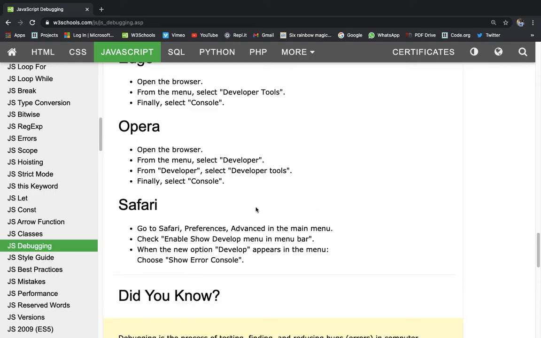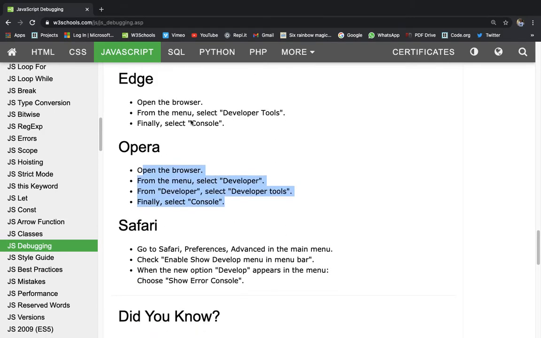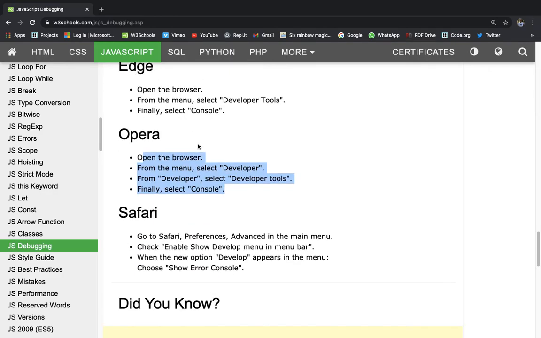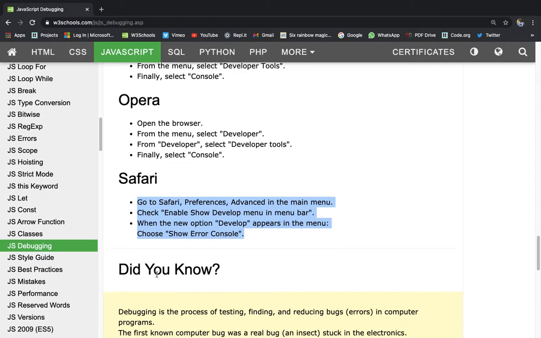So going to developer tools in Safari is the most different. Over here it was quite the same. All these four browsers have quite the same way to go to the developer tools. But in Safari, Apple's browser, it has something different. So Apple tries to make its things different from others, but really that's not needed.